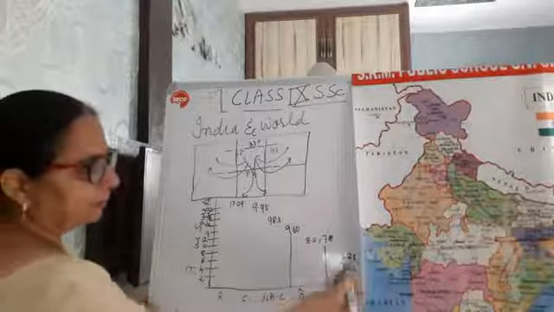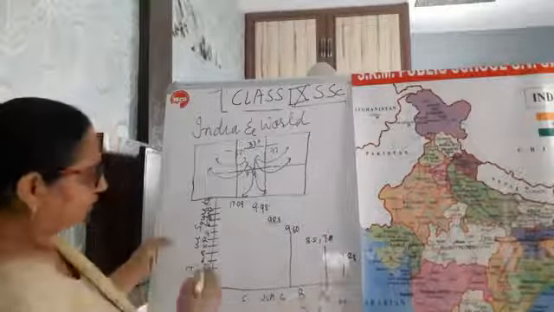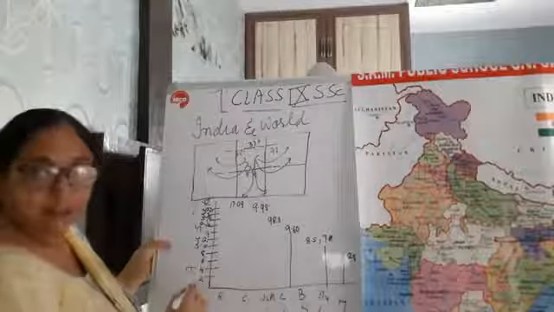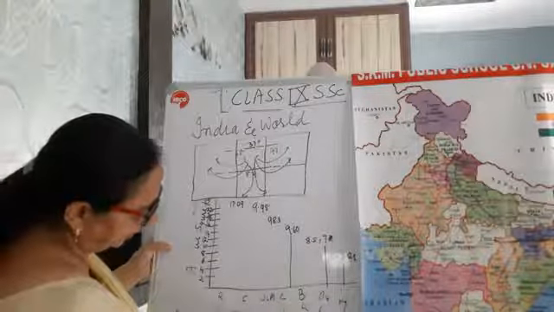How much area? 3.28 million square kilometers. Here I have taken on this y-axis area in square kilometers, and here I have taken the names of the countries.